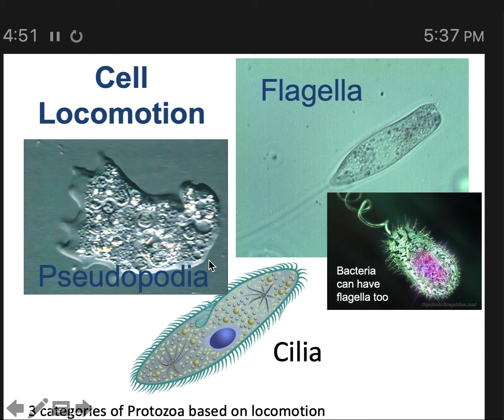It's extended out a piece of the cell membrane, gripped onto the solid surface, and is dragging the rest of itself behind. We sometimes call this amoeboid-like movement. Once it adheres to the solid surface, it's going to pull the rest of the cell behind it, and then it's going to reach out again, grip a solid surface, and pull again. So those are the three styles of locomotion you'll find in protists.